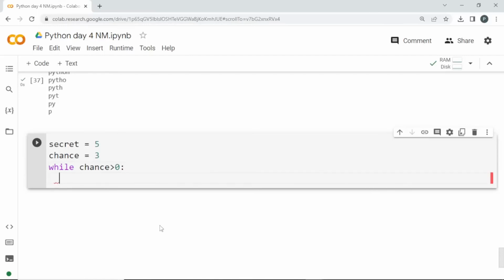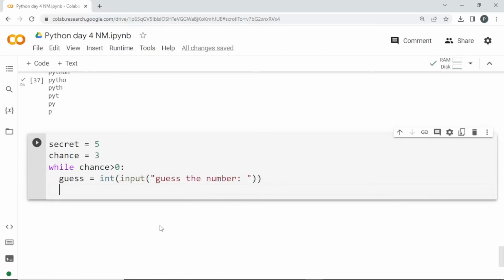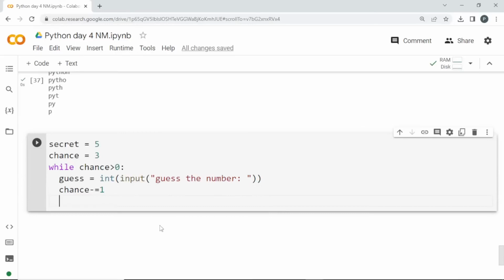Here I'm going to ask the user to guess: guess equal to int input, "guess the number". So he will be entering some number. Now I have to subtract the chance, so chance minus equal to 1, which means every time the loop runs, I subtract 1 from it. Here I'm going to use a conditional statement.